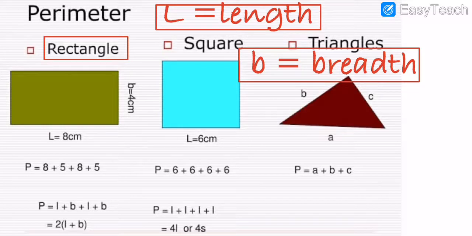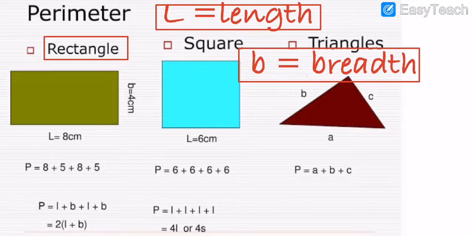We are going to find the perimeter. So my dear students, first is perimeter. In perimeter, first is length and second is breadth. Got my points, all of you? First is length, and L for length. We use the first letter of length, which is L, and of breadth, which is B.